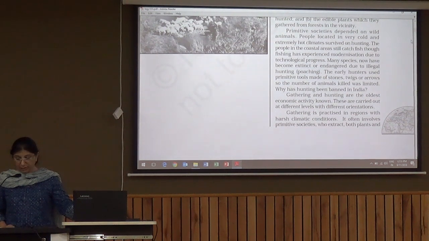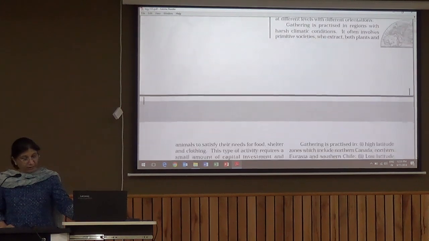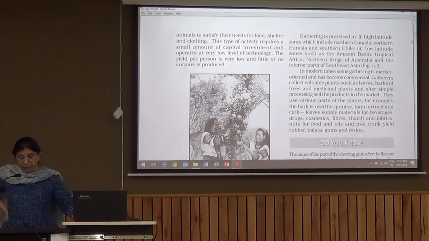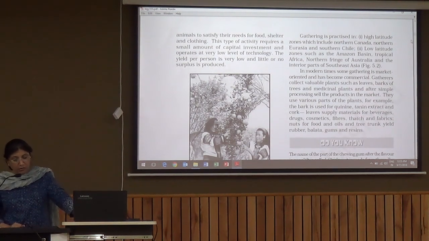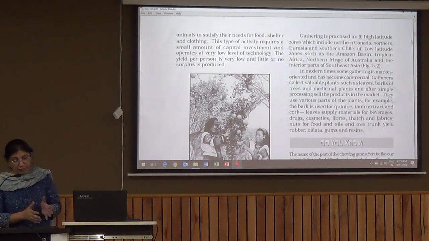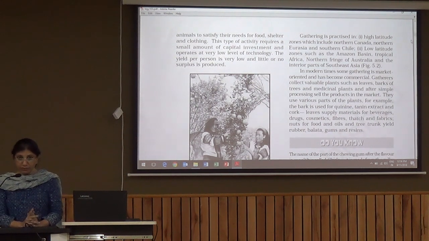Gathering is still practiced in some regions, especially in harsh climatic conditions. So it mainly involves primitive societies, mainly tribals. So they use animals for their different needs, like food, shelter and clothing. This type of activity requires a small amount of capital investment, or almost no capital investment, and operates at a very low level of technology. So only basic tools are required for hunting and gathering. The yield per person is very low and little or no surplus is produced. So it is basically a subsistence activity.